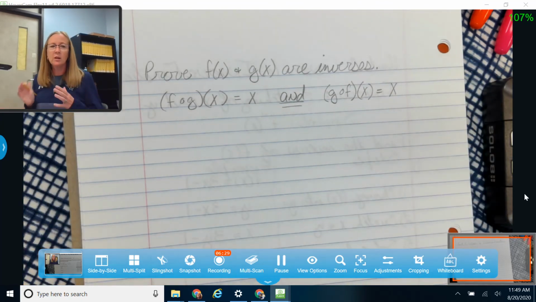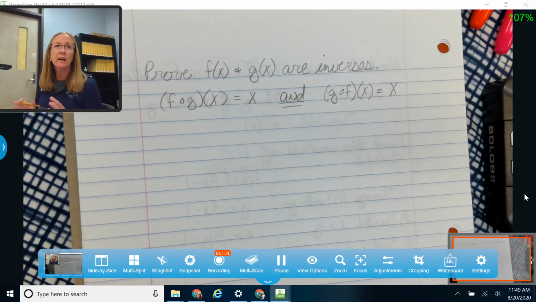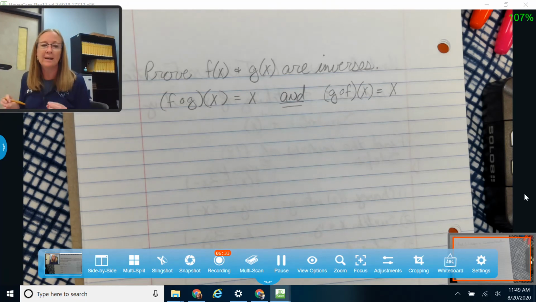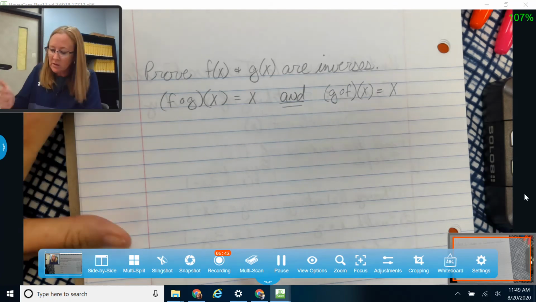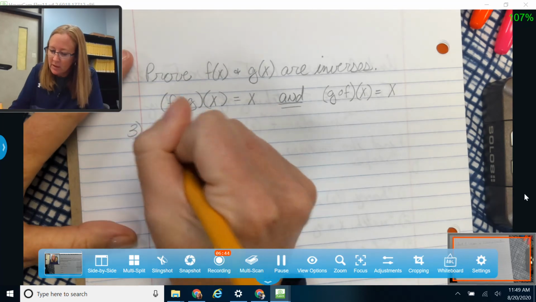So they can't just come out to be equal to each other. They have to actually come out to both be equal to x. That's the important part. And again, we have to do both parts. So to prove that f and g are inverses, we have to show both of these parts. Okay, so let's take a look at an example.